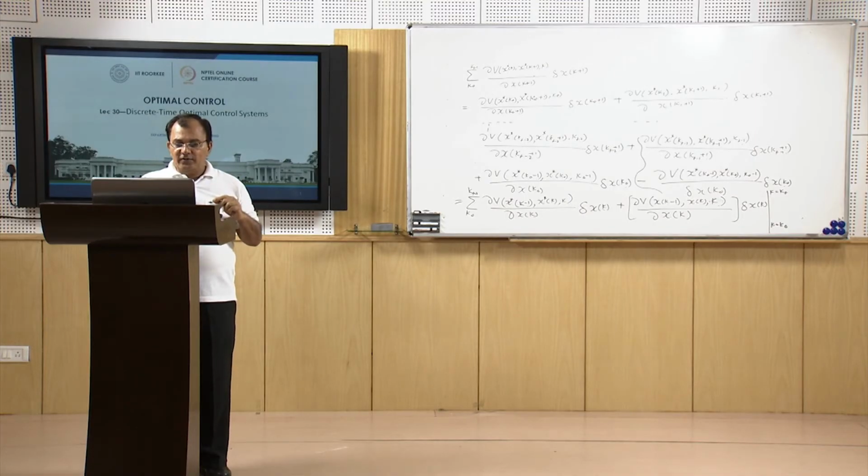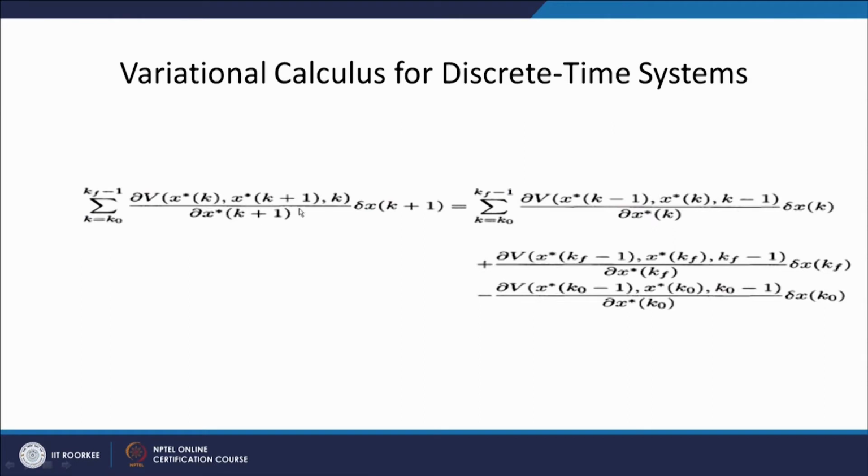So, this del v by del x of k we are writing as the summation of del v, x of k minus 1, x star of k, x of k minus 1 by delta x of k, delta x of k.